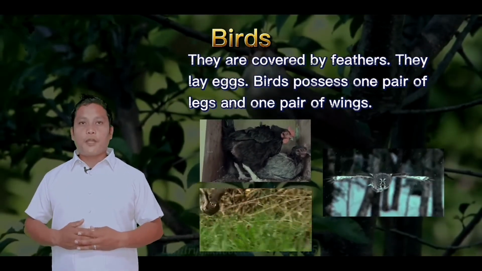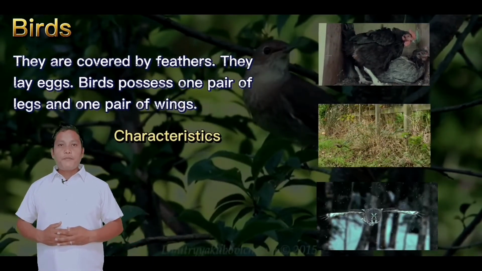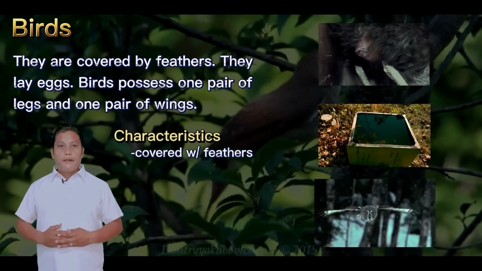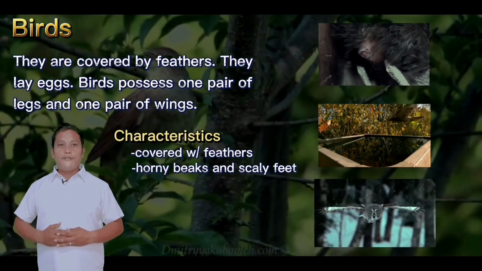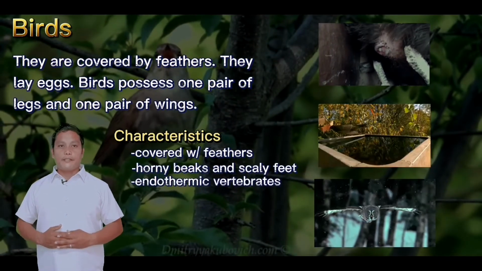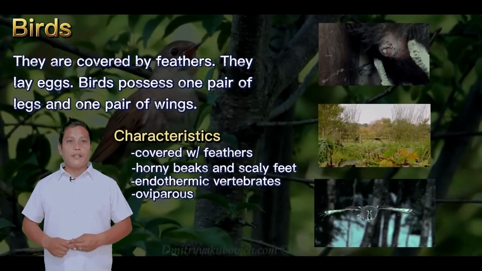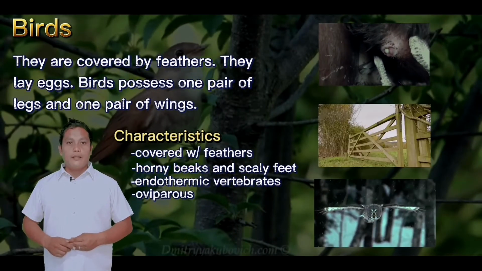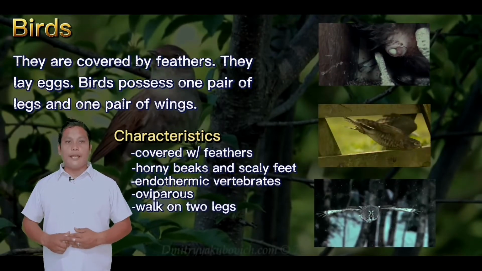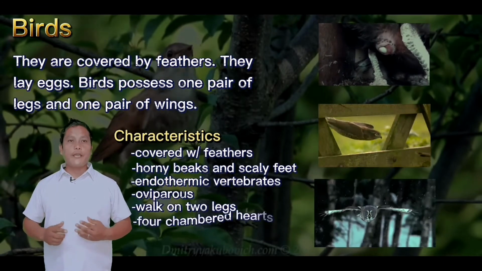General characteristics of the birds are as follows. First, the body of the birds is covered with feathers. Second, birds have horny beaks and scaly feet. Third, birds are endothermic vertebrates. They are oviparous, which means they lay eggs to develop their young ones. Birds are the species in the animal kingdom that walk on 2 legs. And last, like humans, birds have 4-chambered hearts.